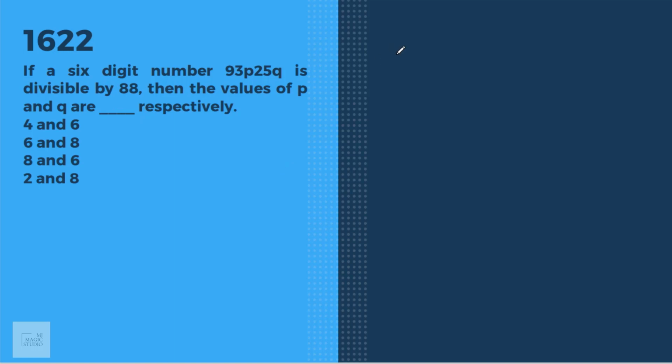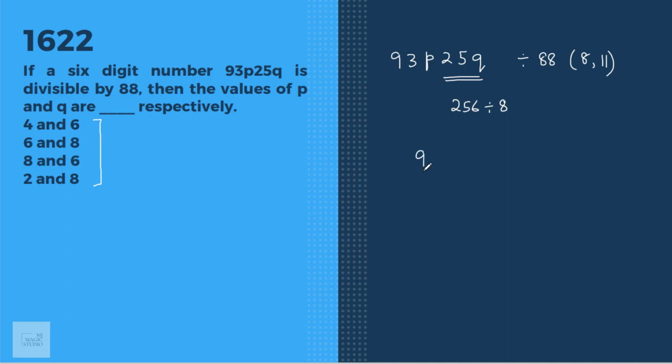If a 6-digit number 93P25Q is divisible by 88, that means it is divisible by both 8 and 11. Then the values of P and Q are, we can use the options also straight away to find this. It should be divisible by 8, and the divisibility rule of 8 says that the last 3 digits should be divisible by 8. So 25 when divided by 8 goes 4 times, 3 times 24, and then we are left with 1. That means the value of Q should be 6. 256 is divisible by 8.